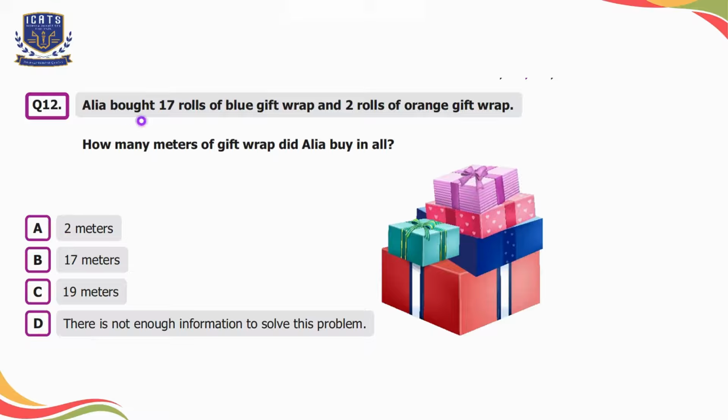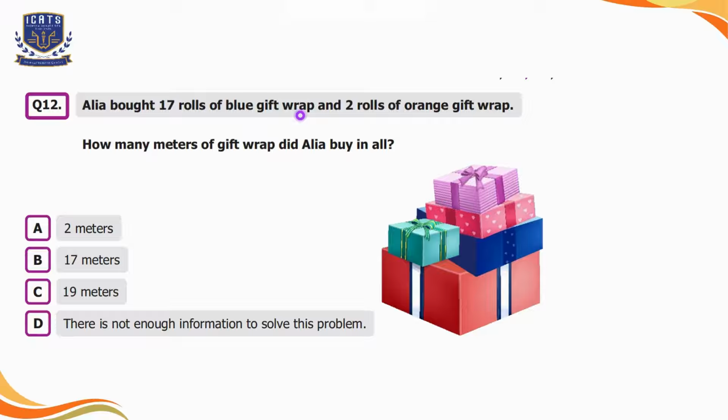Question number 12. Alia bought 17 rolls of blue gift wrap and 2 rolls of orange gift wrap. How many meters of gift wrap did Alia buy in all? Option A is 2 meters, option B is 17 meters, option C is 19 meters, and option D is there is not enough information to solve this problem.